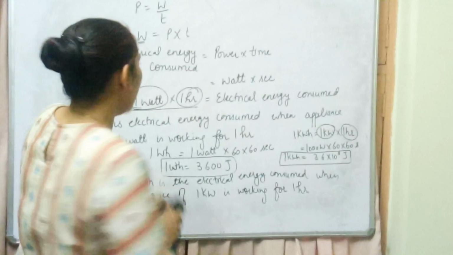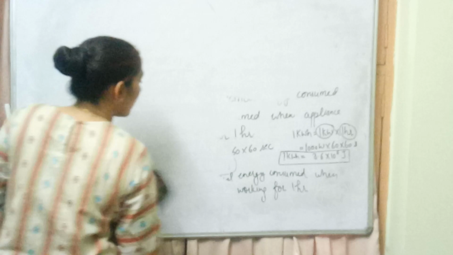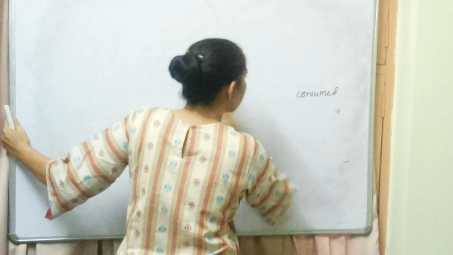Continuing with the same one, we are talking about the rating of any appliance, power rating of an appliance. अब उसको आप कैसे लिखते हो?